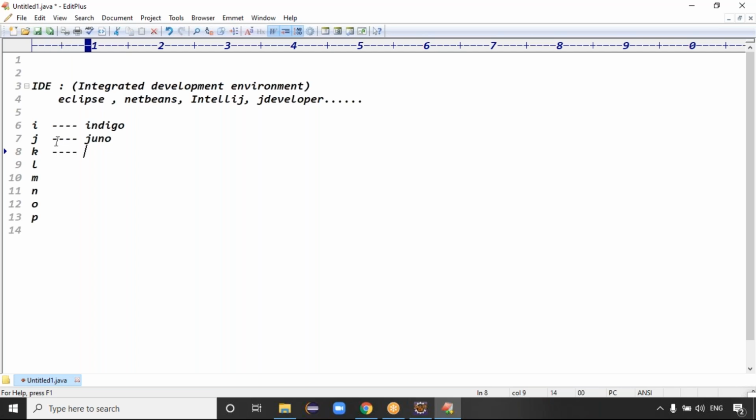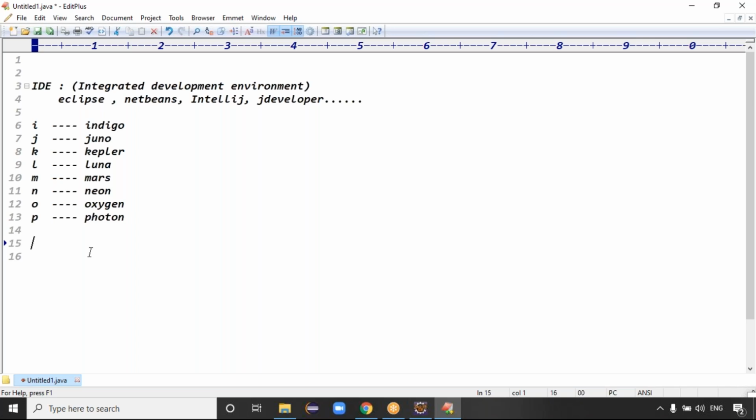K means the Kepler version. Next one is Luna. L means the Luna version. Some guys are using the Luna version, guys, an older version. M means the Mars version. N means Neon. O means Oxygen. I think in my system Oxygen is installed, guys. Phi means Photon. The present version of Eclipse IDE is Photon, right? Exactly.